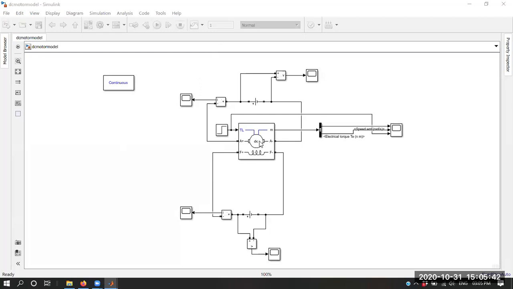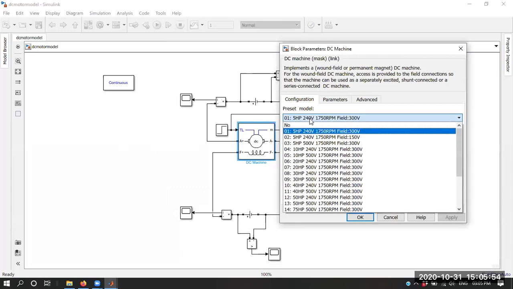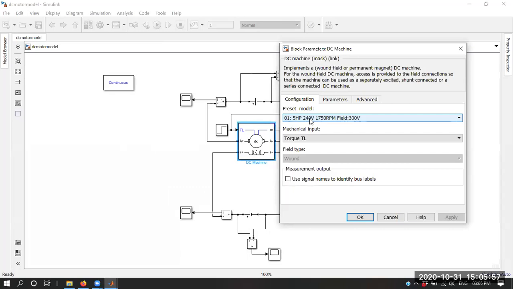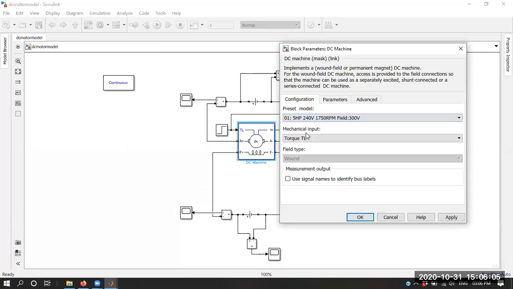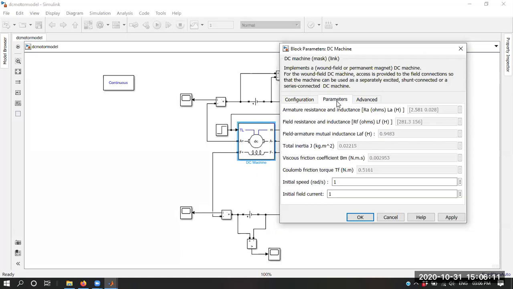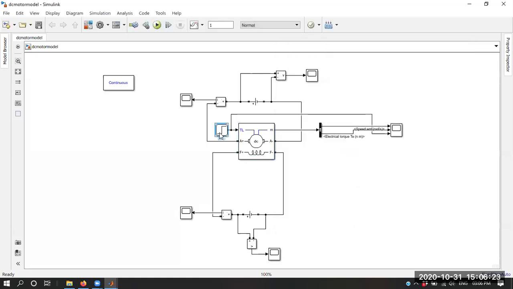So you can see here, we have done the simulation of a DC motor. We have selected one DC machine and we are using the preset model. Preset model means the data of various machines is already predefined in MATLAB. We are using a 5 HP, 240 volt, 1750 RPM motor with the field rated for 300 volt. The parameters of the machine are already loaded, and we provide the mechanical input, that is the load torque, from here.